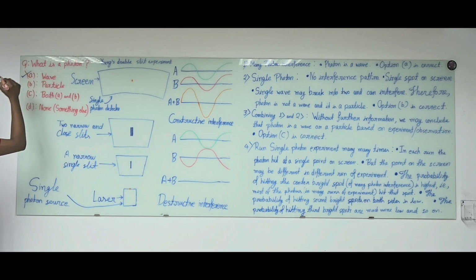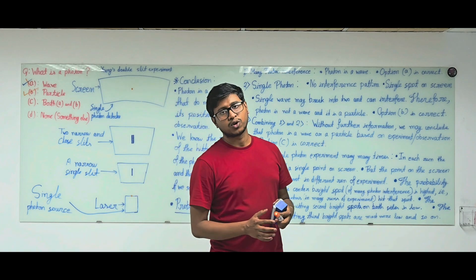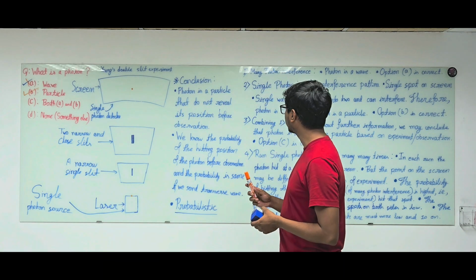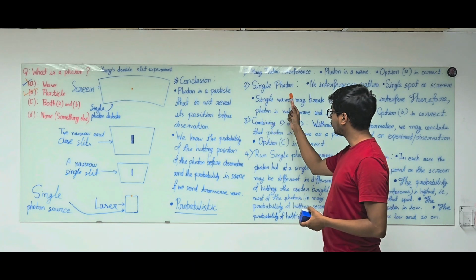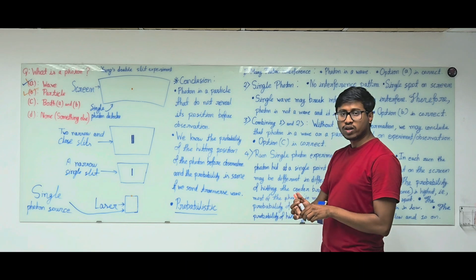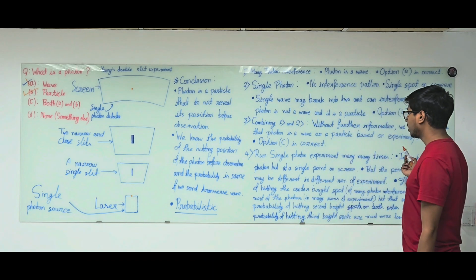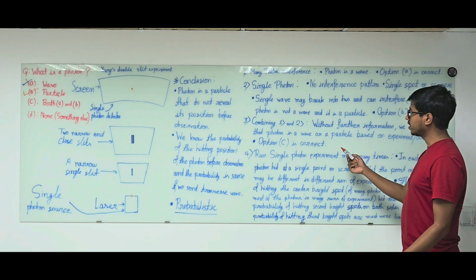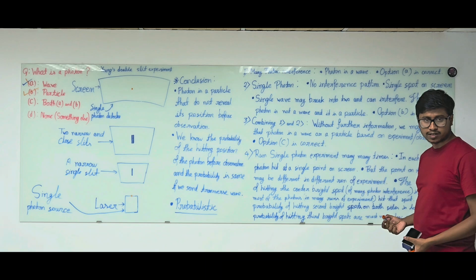Initially we thought option A was the correct answer. Now we think option B, photon is a particle, is the correct answer. Okay, now combining the observation of the many photon Young's double slit experiment and the single photon Young's double slit experiment, we can safely conclude, without any further information, that we cannot say whether a photon is a particle or a wave based on the experiment or the observation.